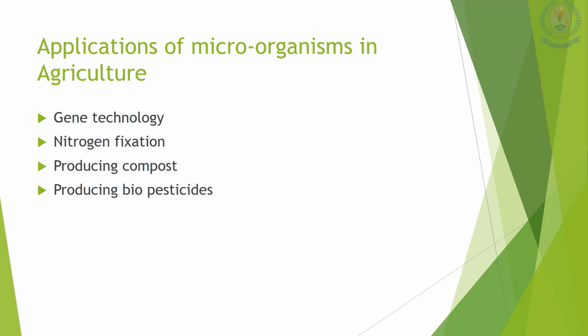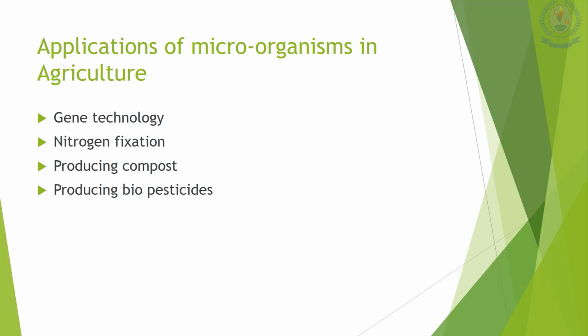Also weedicides can be produced. In all these things microorganisms are used. For example, genes of the bacterium Erwinia uredovora are used in developing golden rice enriched with vitamin A. Then we are going to talk about nitrogen fixation.